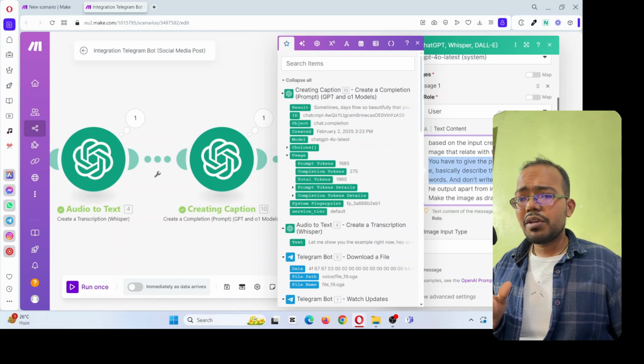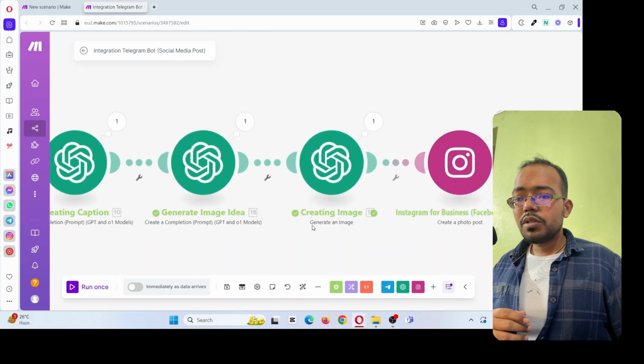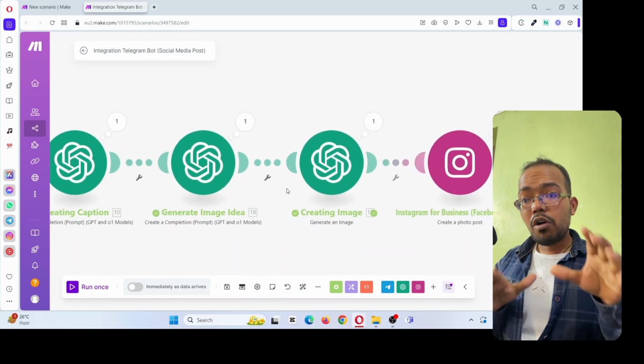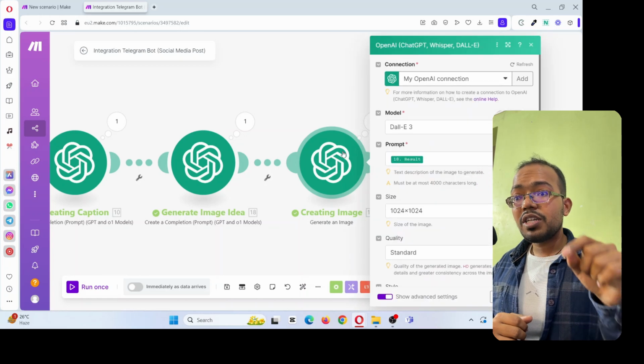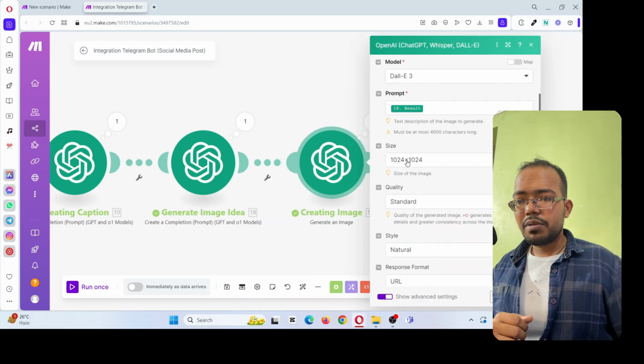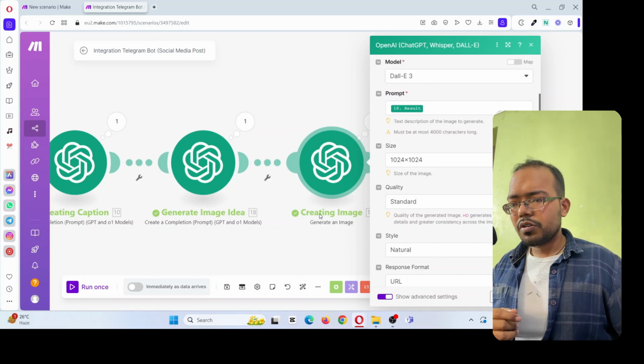Basically, describe the image in max 50 words. And on the basis of that image prompt, I create this image using the OpenAI model DALL-E 3. Simple. And you can choose the standard, the size, the dimensions, whatever you want.